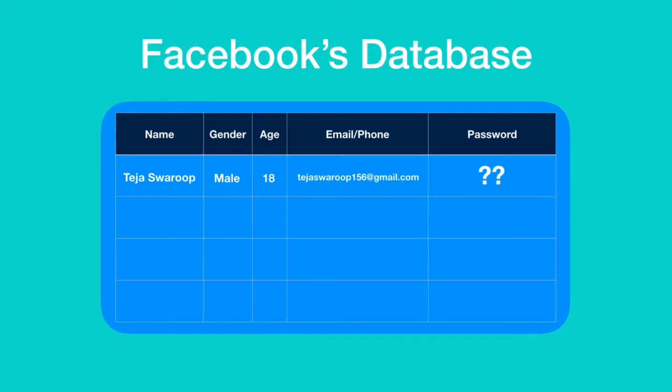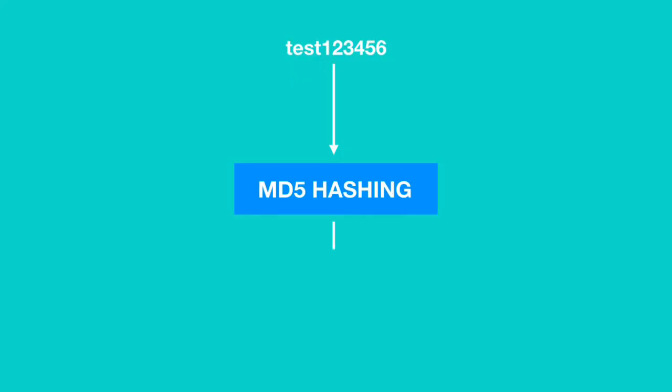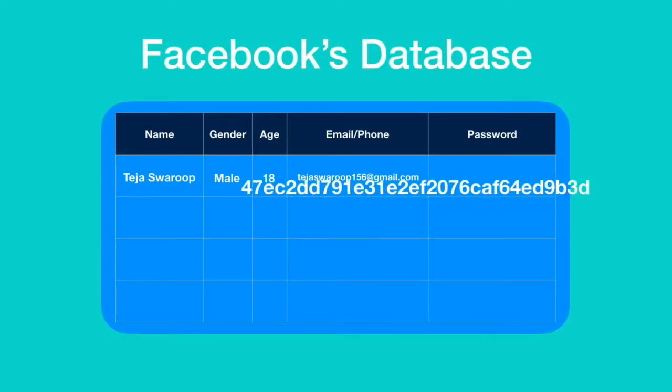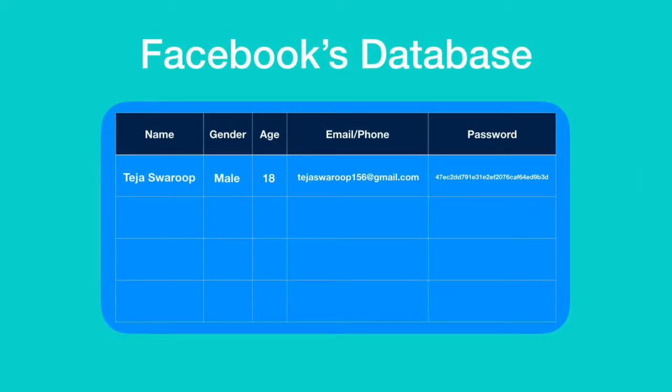But what about the password? As I told you, a password will never be saved as a plain text in a website's database. So this password is given as input to a hashing algorithm, and the output given by this hashing algorithm is the encrypted form of the password, which appears to be random but is not. This hashed password is saved in Facebook's database but not the plain text, which means the password which you entered will never be saved on Facebook's database as a plain text. Instead, only its encrypted, or in other words, the hashed password is saved in Facebook's database.